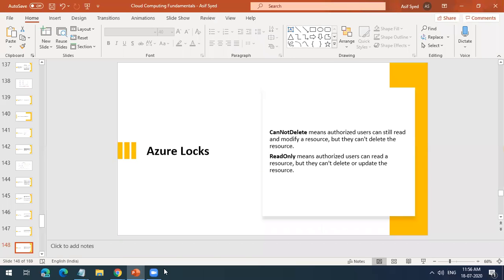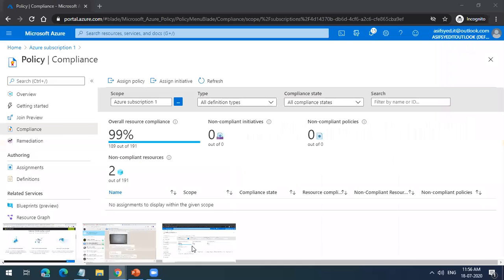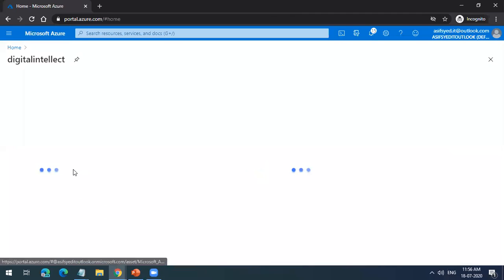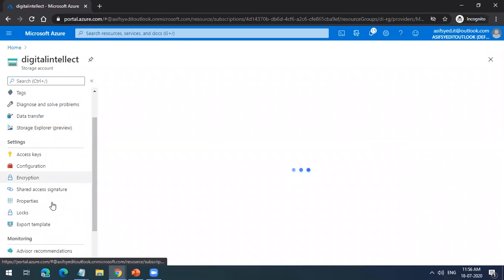We'll see a live example. So I'll go to home. Now I'll go to my storage account, and you will see locks here.